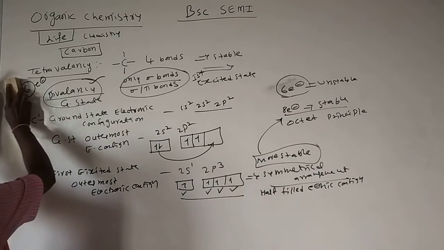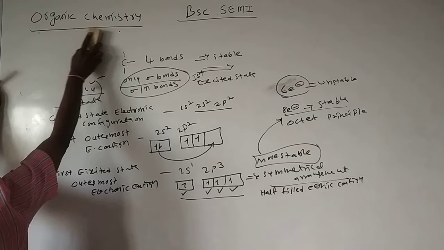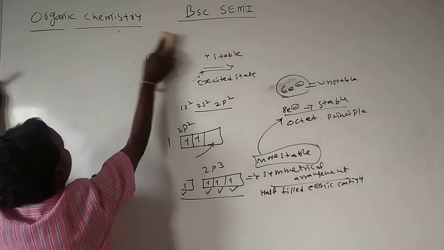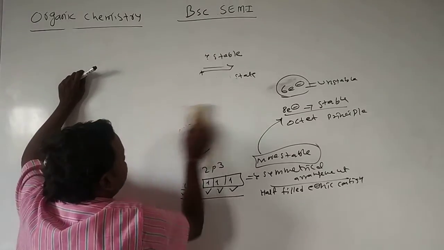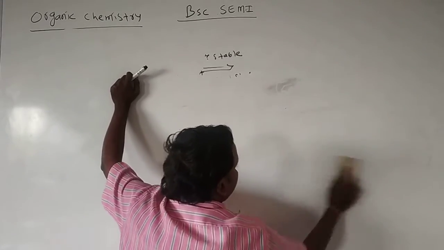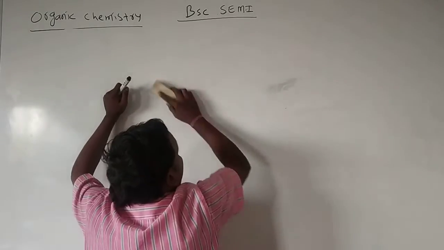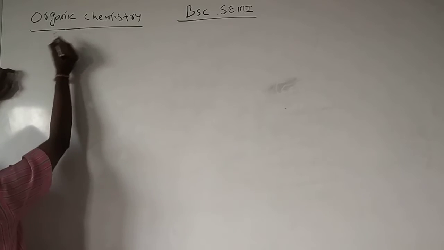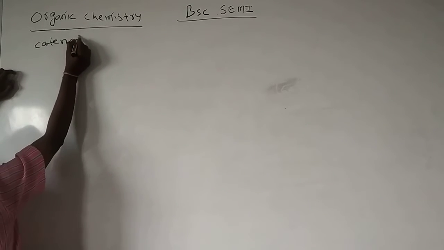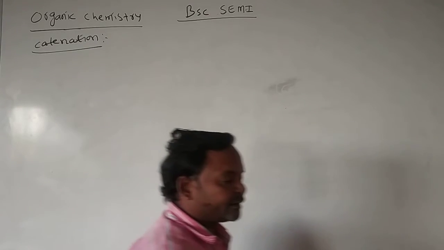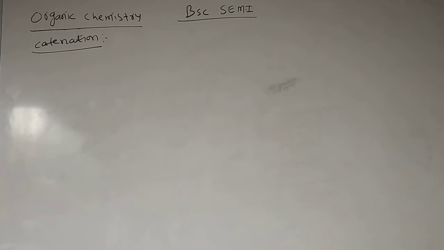Next, in continuation, we'll see one more important property of carbon, catenation. What is catenation? Why does carbon exhibit catenation? We'll see in continuation.